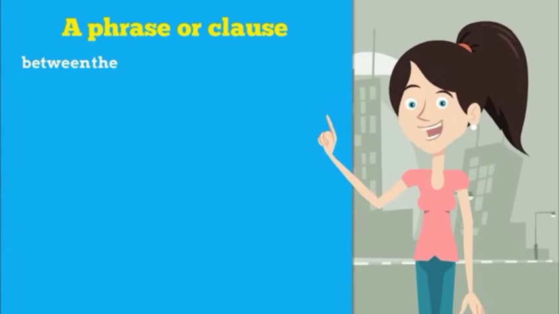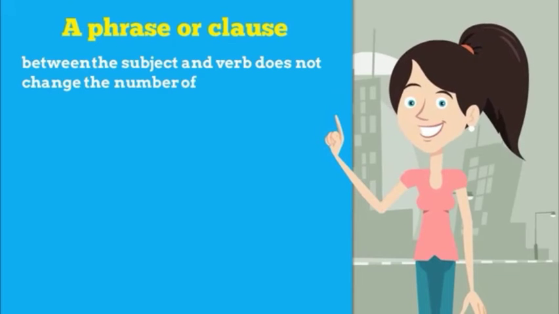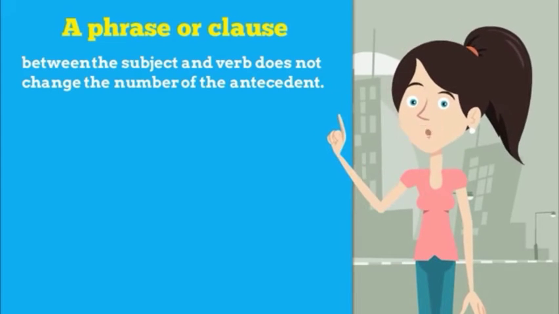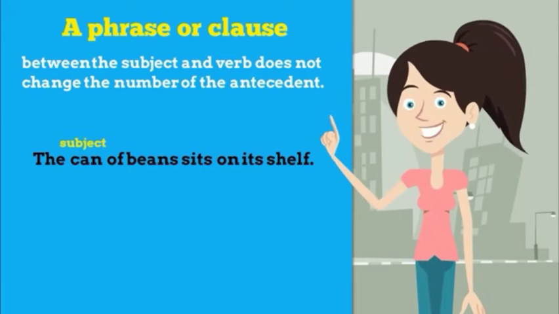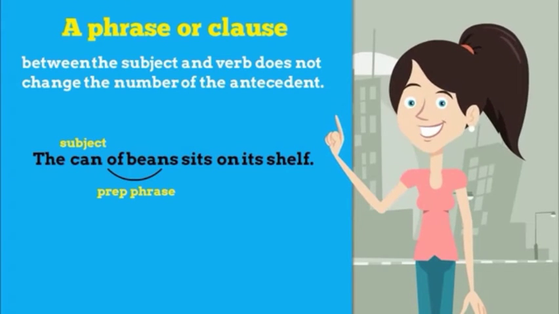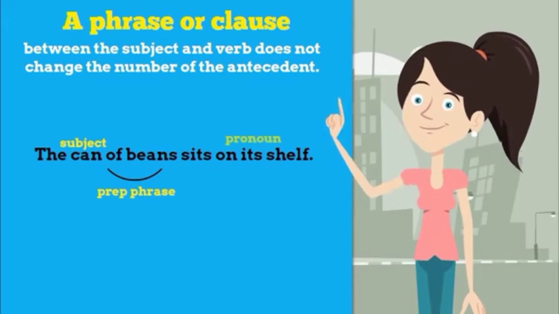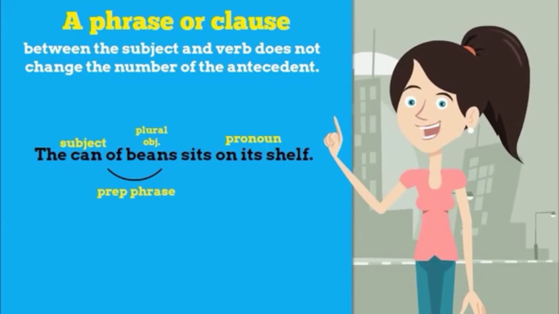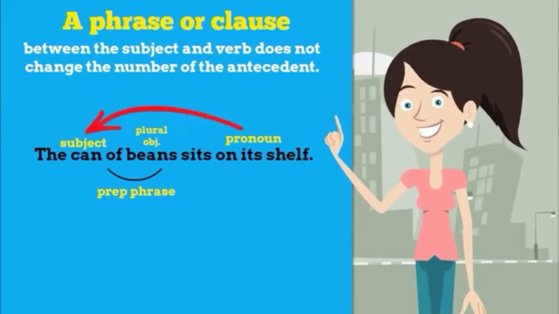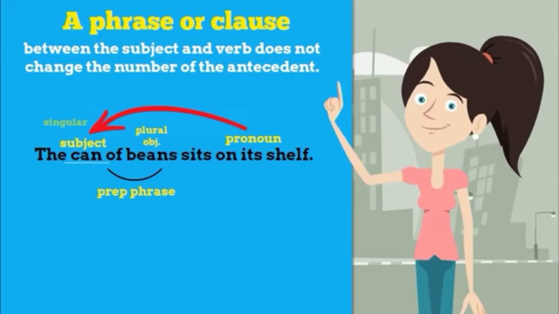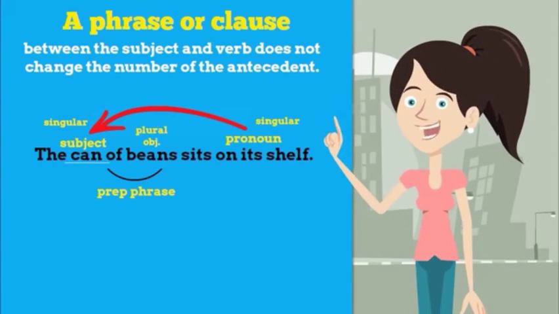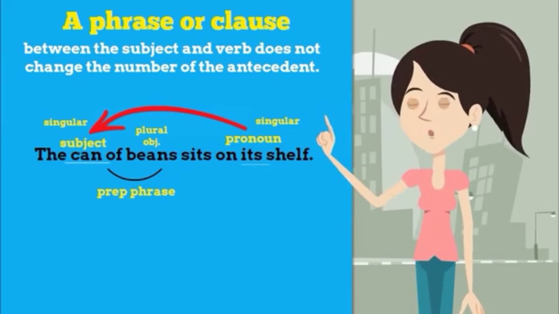A phrase or clause between the subject and verb does not change the number of the antecedent. You must be careful to make sure you don't have the verb agree with the noun or object in the phrase or clause. For example, the can of beans sits on its shelf. Your subject is can, your prepositional phrase is of beans, and we don't want our pronoun to agree with the object of the preposition, beans, because beans is plural. So we have to make sure that our pronoun is going to agree in number with the subject. So our subject is can. Can is singular, so we need a singular pronoun to replace it. So we're going to use its.